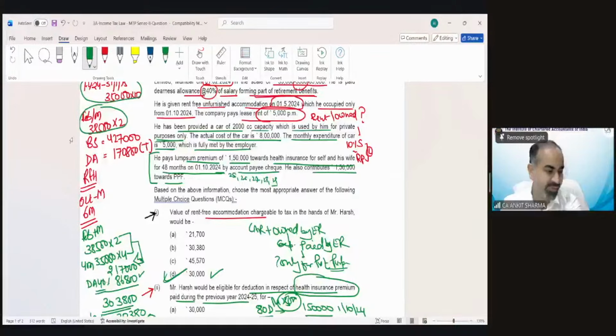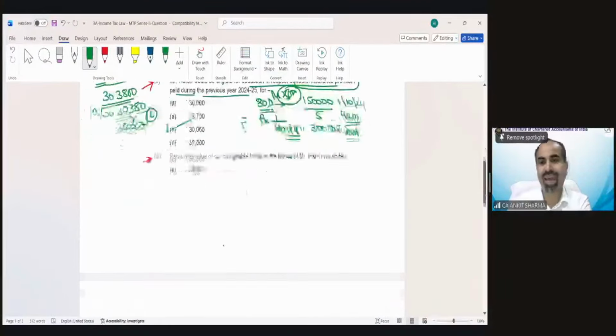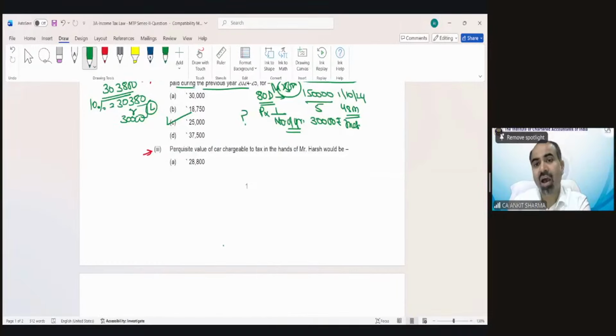Okay, Gulika is saying cost. Rama is saying expenses incurred, 2,400 rupees per month. Okay. Anyone else? If the car has been used for private purpose and the expenses have also been met by the employer, and the car is also provided by the employer, then as an employee I have two benefits. I am having a car and I am also availing the expenses. So the car's taxable value and the expenses both should be there.